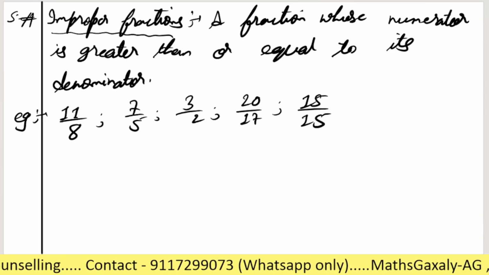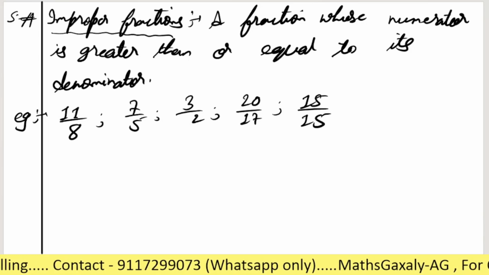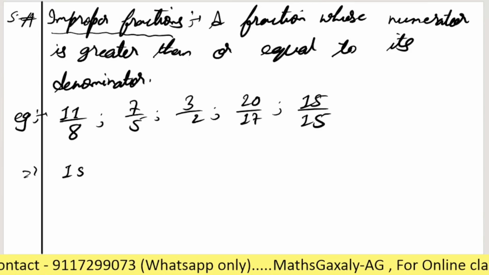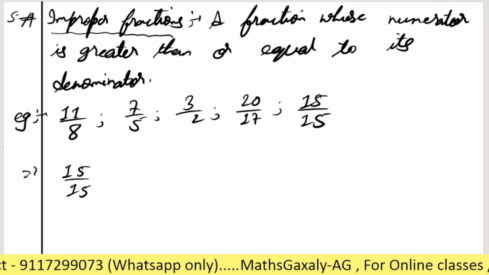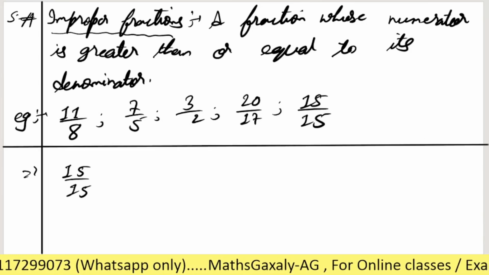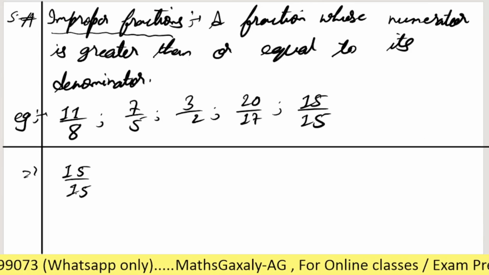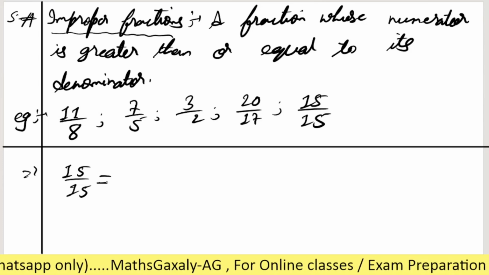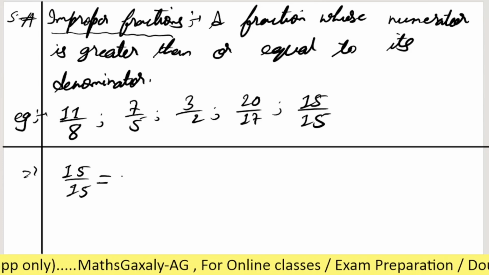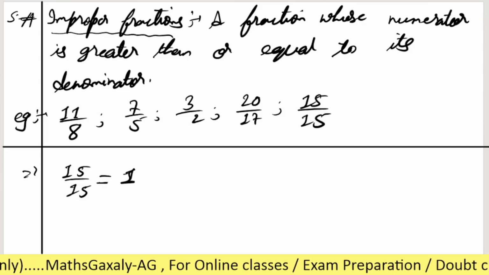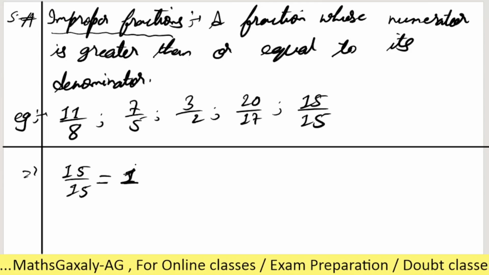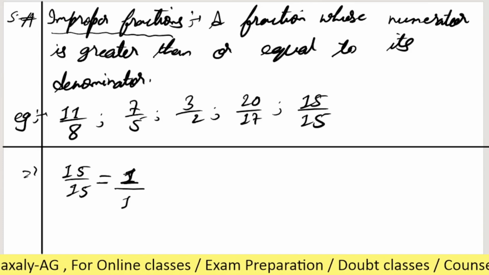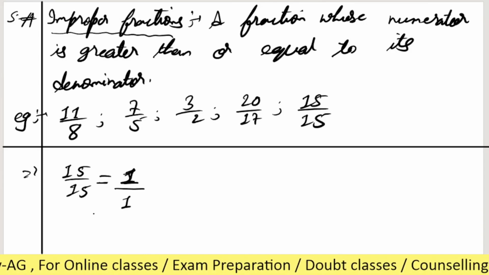Now there is an additional information which you have to keep in mind. See here, 15 by 15, the last one. When we get 15 by 15, its value will be 1. Yes, very good. So as you can see, this one can also be written as 1 by 1.